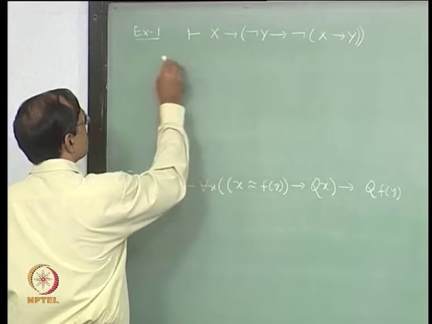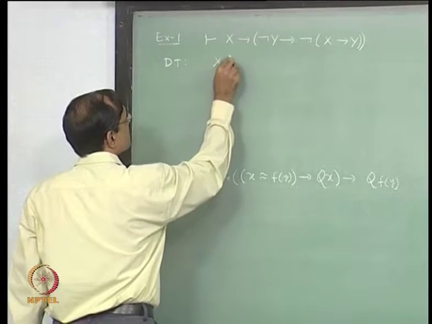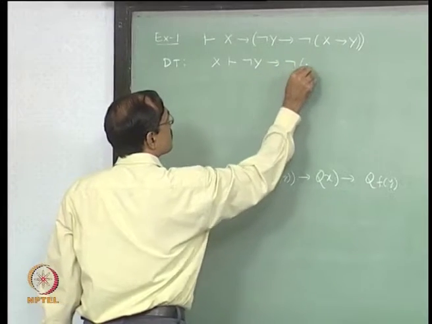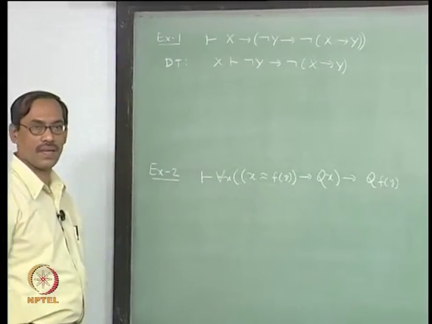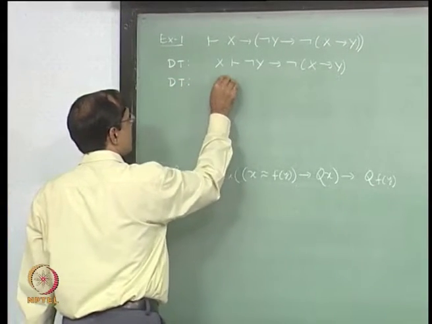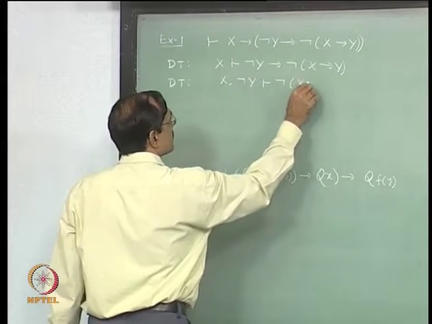First, by the deduction theorem, it is enough to prove x entails not y implies not of x implies y. Then another application of the deduction theorem says x, not y entails not of x implies y.